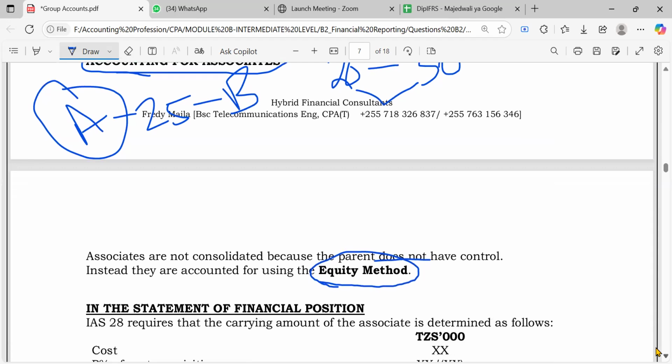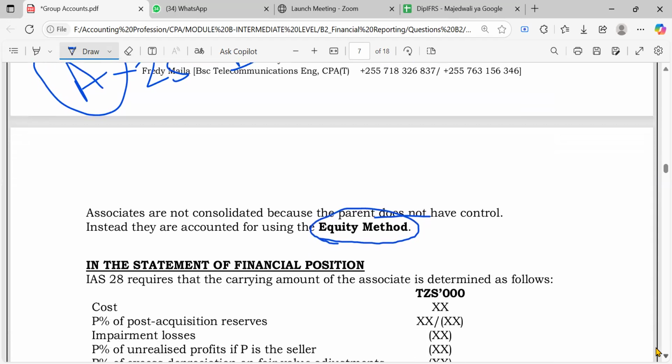Do not touch assets, do not touch liabilities. You see how simple it is? Do not touch the assets of an associate. Let's deal with the equity component. As simple as that.